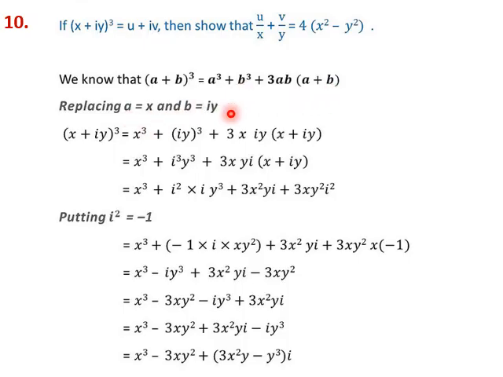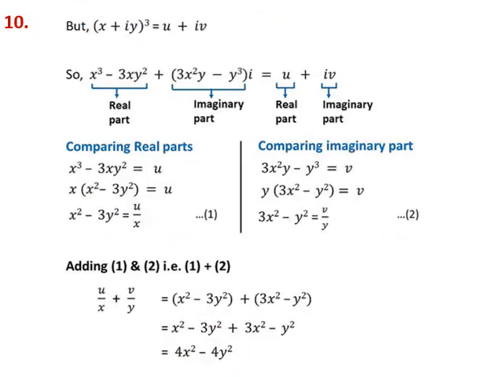So we now simplify this x plus iy the whole cube. Put i square as minus 1. We keep simplifying and get x cube minus 3xy square plus 3x square y minus y cube into i. So this part we have simplified to this. This is equal to u plus iv. Now we equate the real part. Real part is x cube minus 3xy square, and this is the imaginary part. So this is what we have equated.